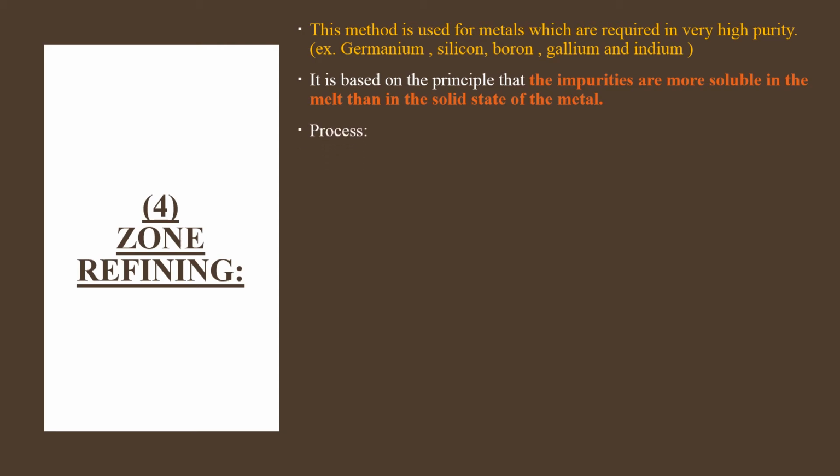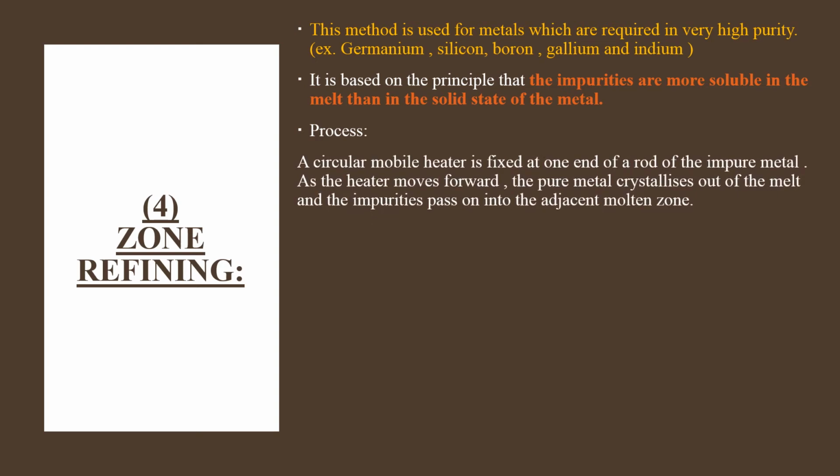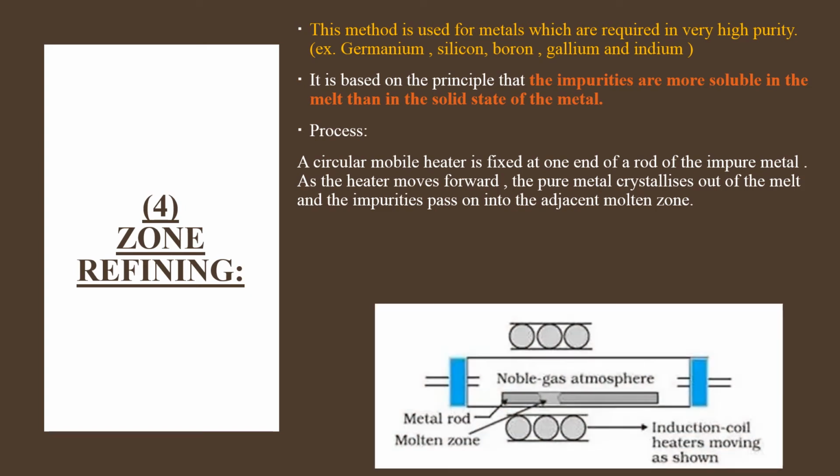Now the process of zone refining. A circular mobile heater is fixed at one end of the rod of the impure metal. As the heater moves forward, the pure metal crystallizes out of the melt, and the impurities pass on to the adjacent molten zone. This can be seen in the image. There is a circular mobile heater present, and at one end of it is the rod of the impure metal.